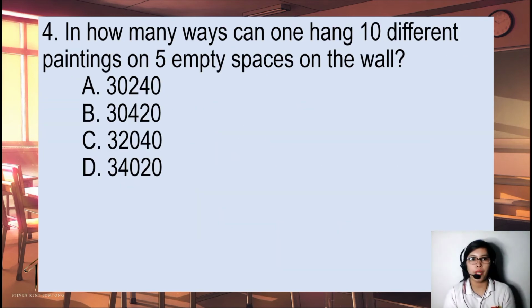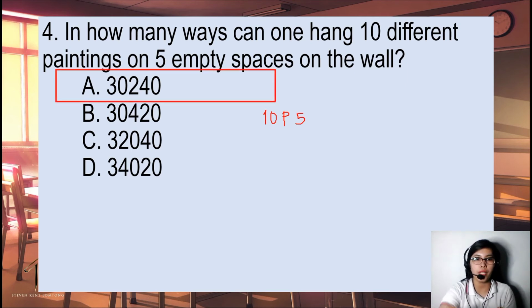Next, in how many ways can one hang 10 different paintings on 5 empty spaces on the wall? So, this is simply 10P5, and our answer would be 30,240. So, when the problem is like this, that's simply permutation.